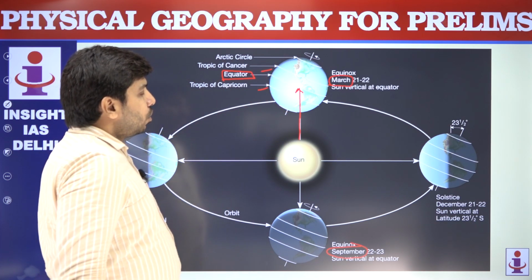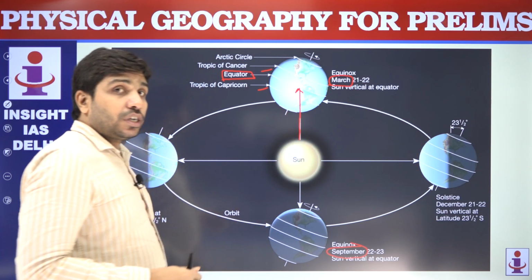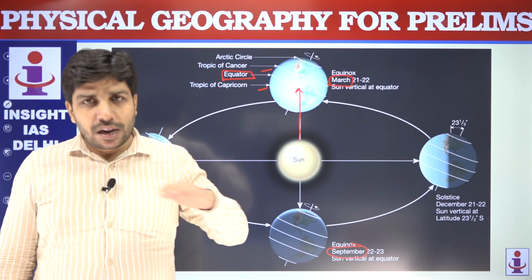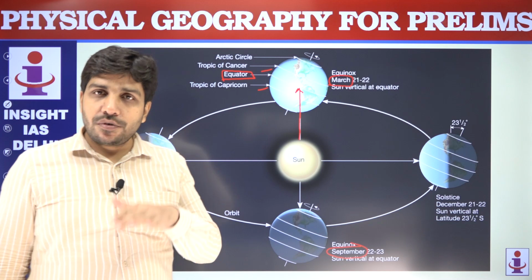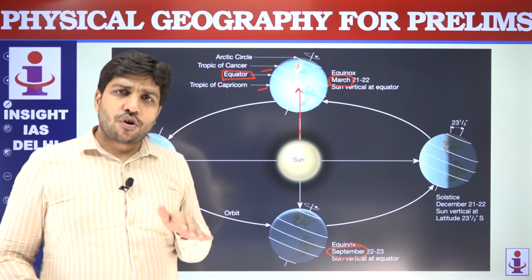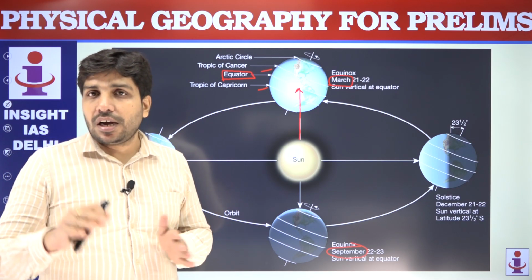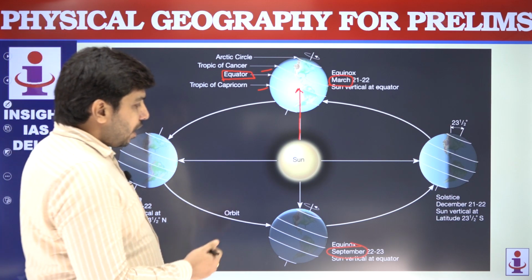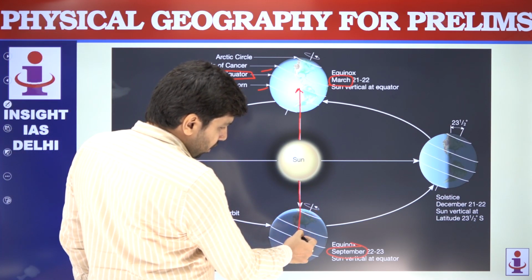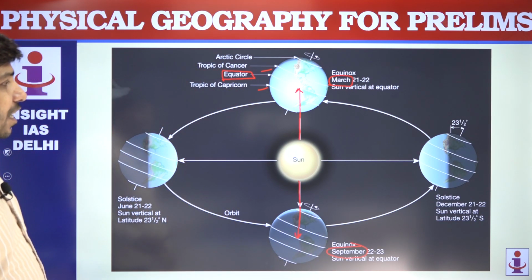So this sunlight is coming directly overhead the equator, and a while ago we discussed that equator is the central line dividing earth in two places. तो अगर central line पे sunlight आ रहा है तो obviously it is expected that it will be spread equally in both the hemispheres. Likewise, in September also it happens, sun comes directly to equator, so that's why it's equinox.